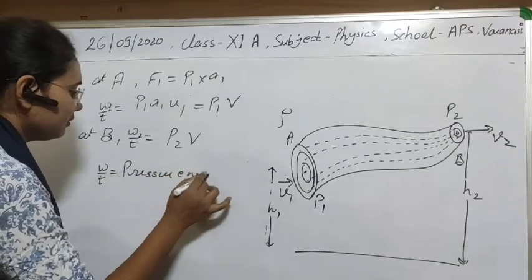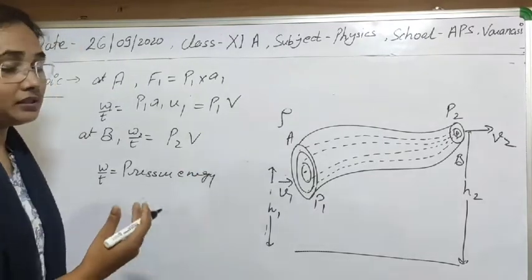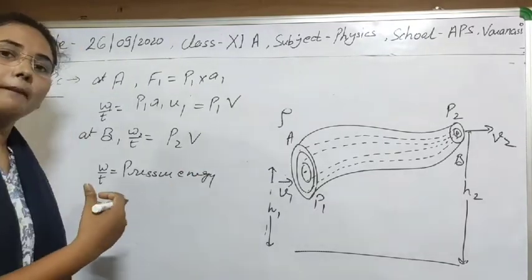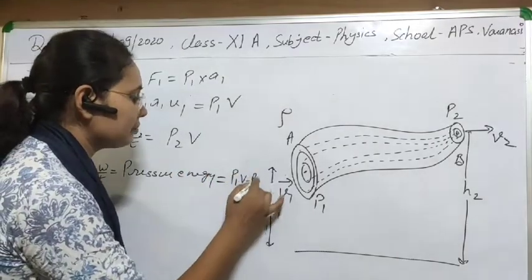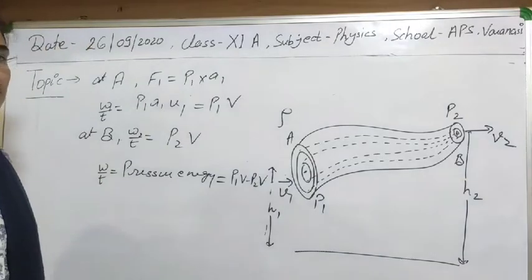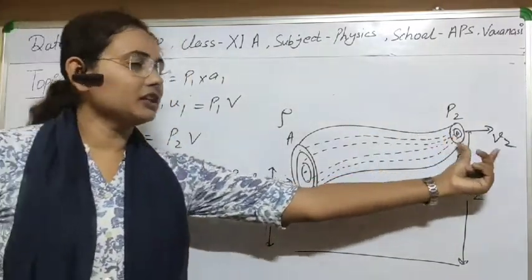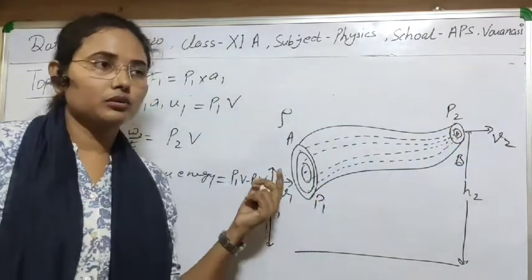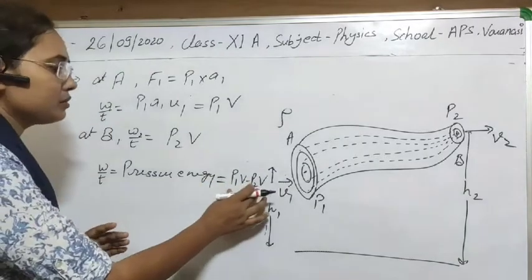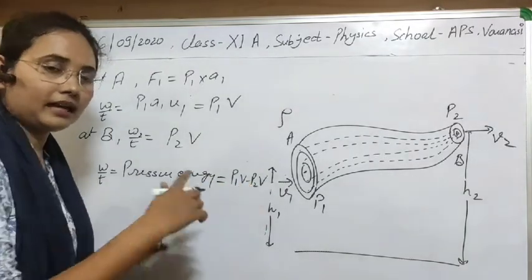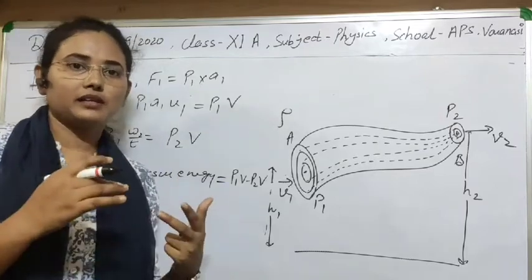Simple pressure energy per second, or per unit time, will be equal to P1V minus P2V. I think this is simply clear to you. Here work done is P1 into V, here work done is P2 into V. And if we want to know the pressure energy, then we simply take the difference of these two work dones, and that work done will appear in the form of pressure energy to displace any liquid.